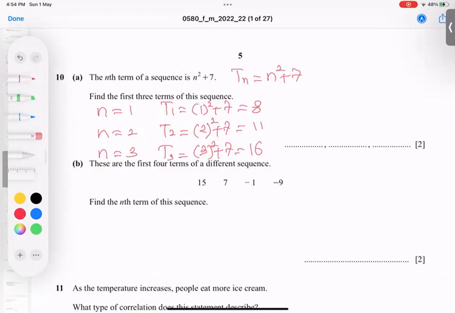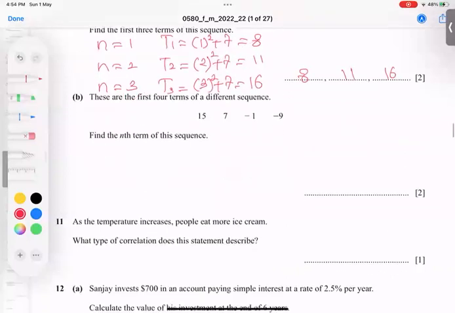So it is very clear: 8, 11, and 16 our answer. Let's recheck. 11, 9, 9 plus 7, 16. Correct. Let's go for next.